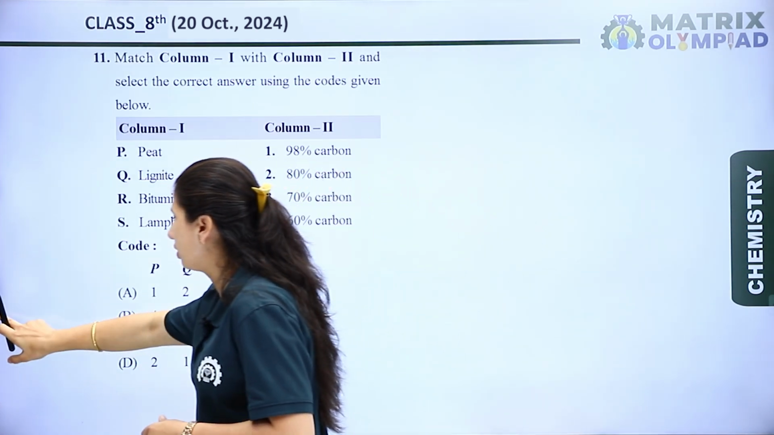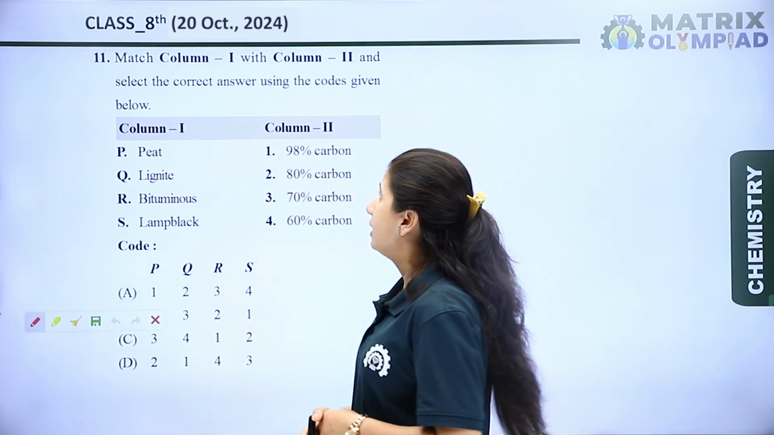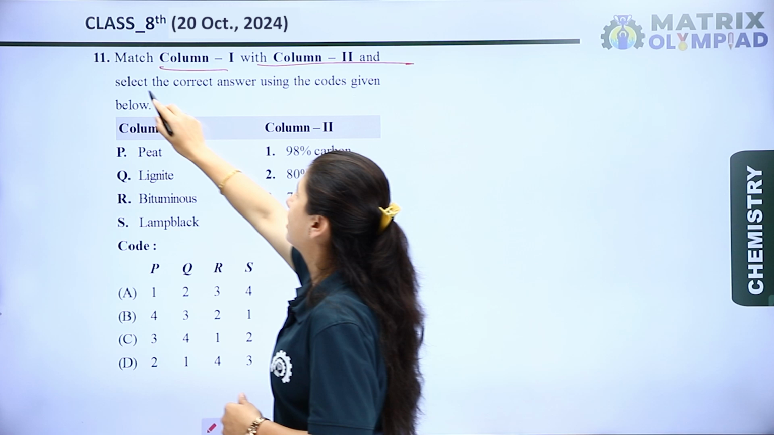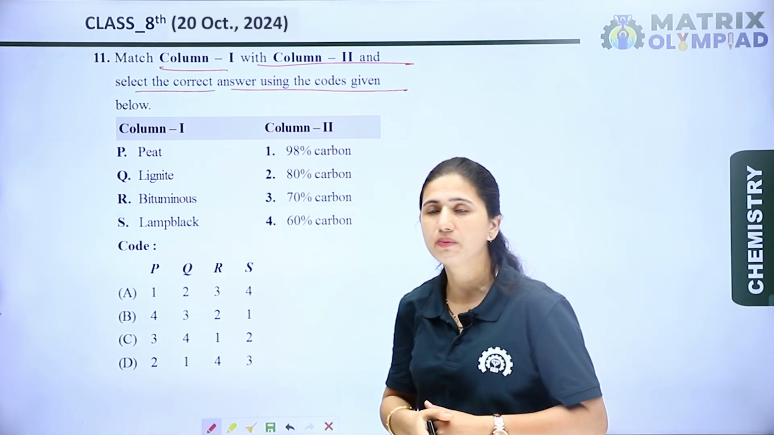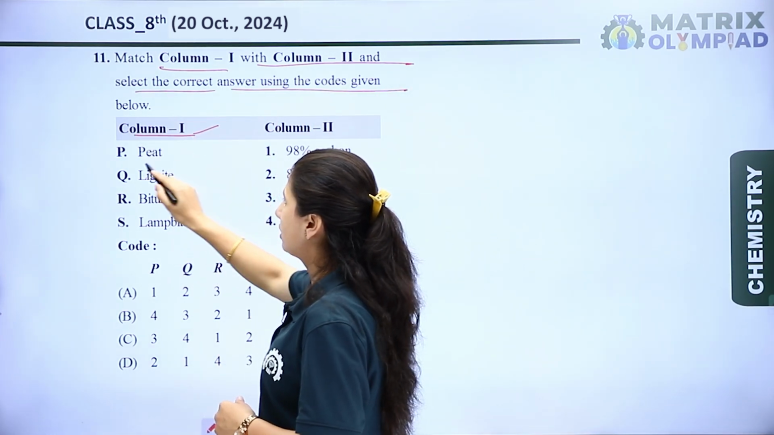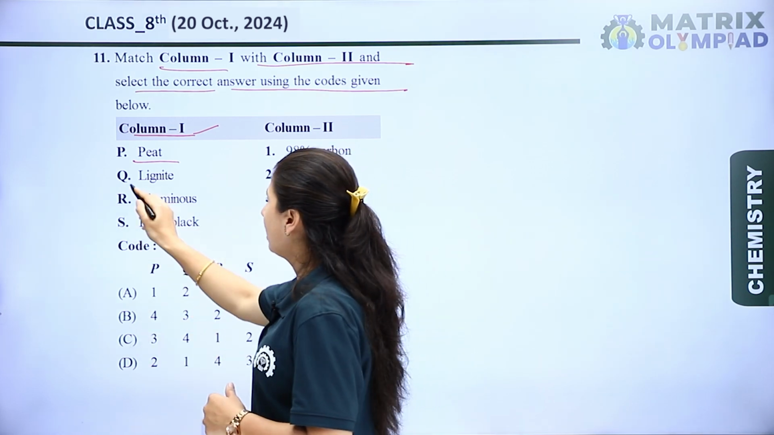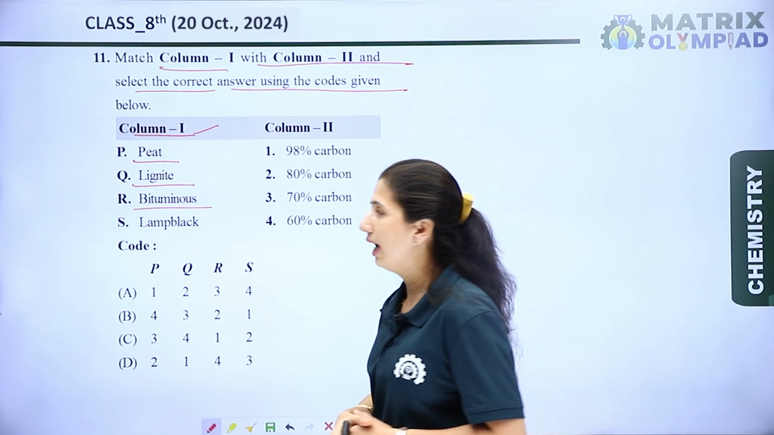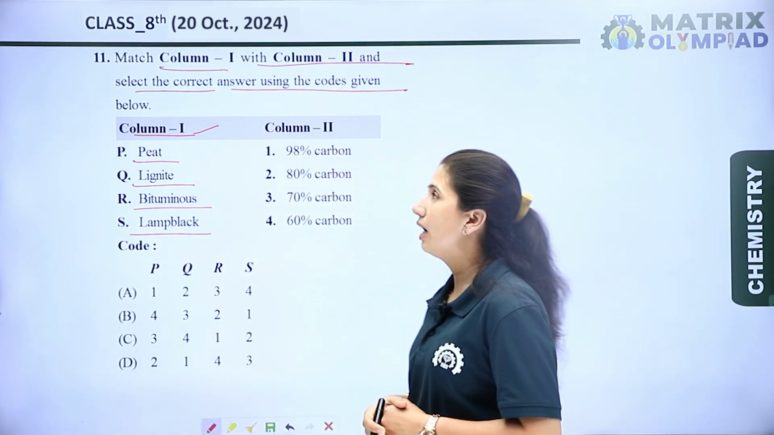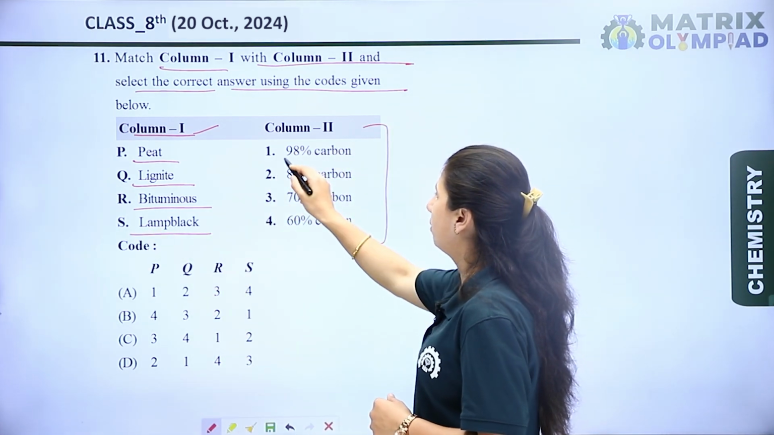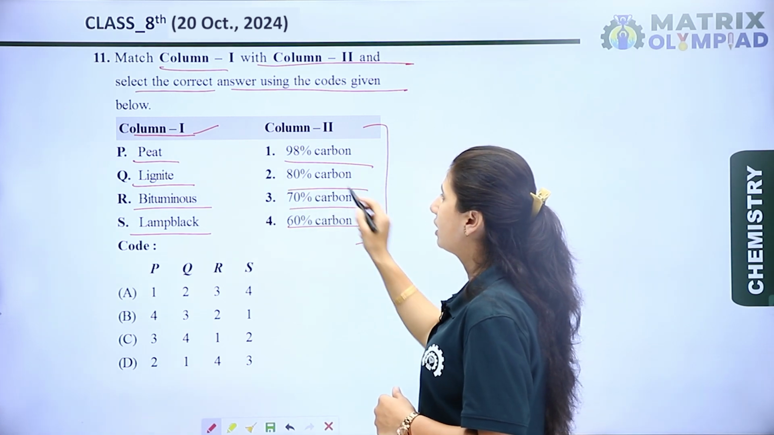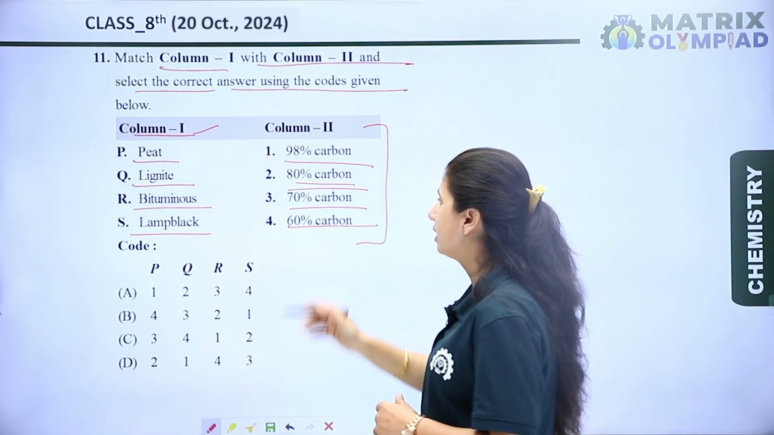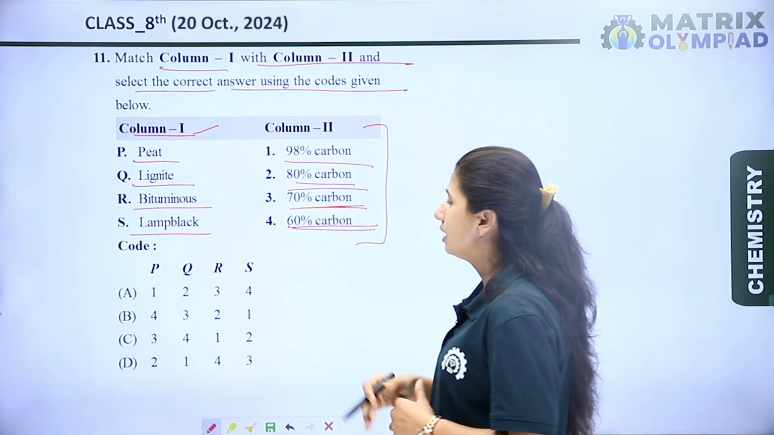Now let's see the next question. The next question is a match the column type question. Match column first with column second and select the correct answer using the codes given below. In column first, P is peat, Q is lignite, R is bituminous, and S is lamp black. In column second, the percentage of carbon is given: first is 98% carbon, second is 80% carbon, third is 70% carbon, and fourth is 60% carbon.